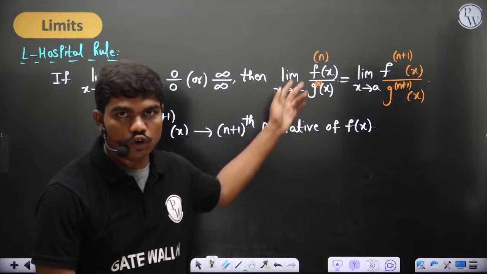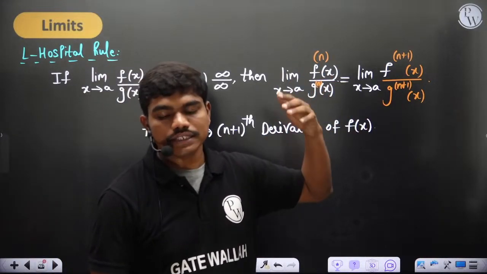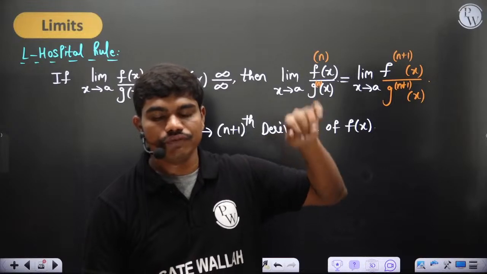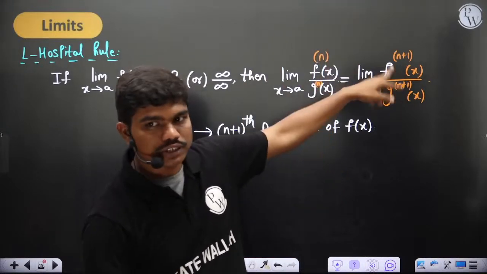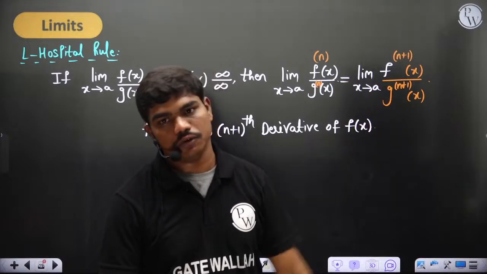This loop keeps on repeating if you are getting 0 by 0 or infinity by infinity. If there comes a point where your ratio is not giving any more 0 by 0 or infinity by infinity, you will cut this loop and declare the value.